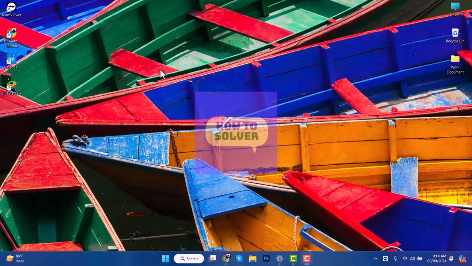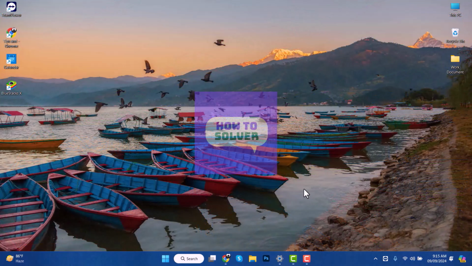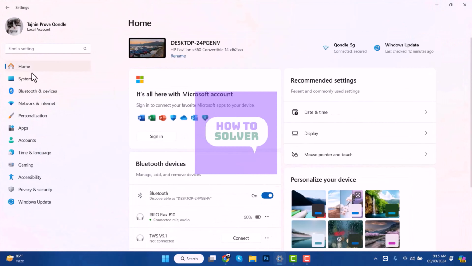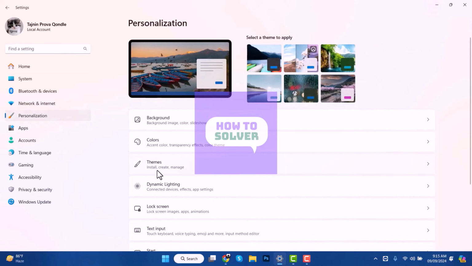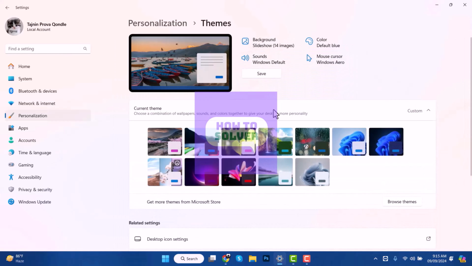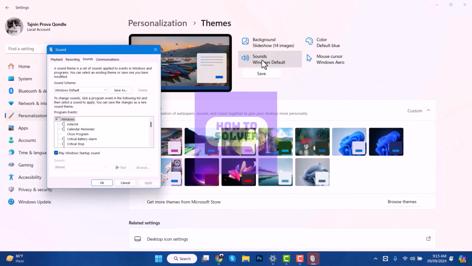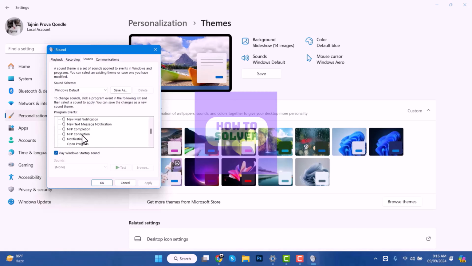So let's go. For this, you have to open your settings. Now go to personalization. Now click on themes. Here you can see the option of sounds. Click on it. Now here you have to search for notification. Here you can see notification. Click on it.